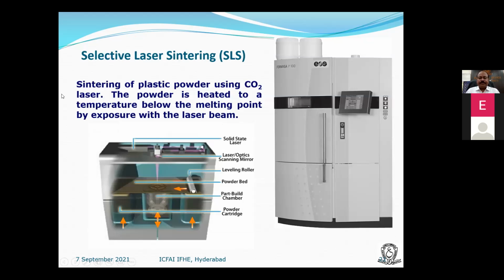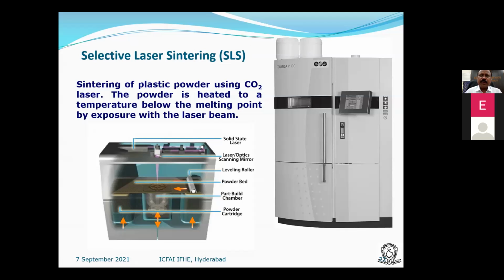Selective laser sintering, SLS. Under selective laser sintering, we again have metal-based machines and plastic-based machines. Here, this is a plastic-based machine, which uses polyamide powder. The polyamide powder is used for printing prototypes. These are the two bins which are filled with plastic powder. It handles two types of plastic powder: polyamide plain 2200 and polyamide glass filled 3200.